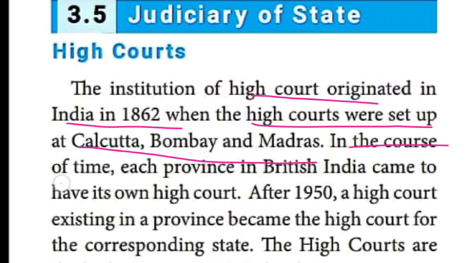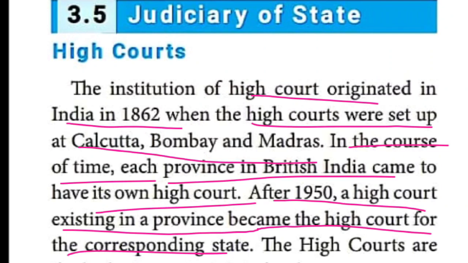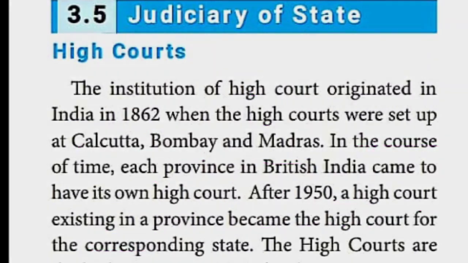In the course of time, each province in British India came to have its own High Court. For example, all 28 states must also have a High Court. That is how it is given in the Constitution. After 1950, a High Court existing in a province became the High Court for the corresponding state. For example, Punjab and Haryana have only one common High Court.